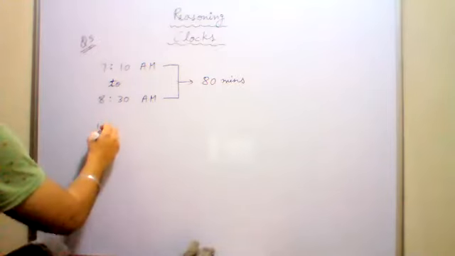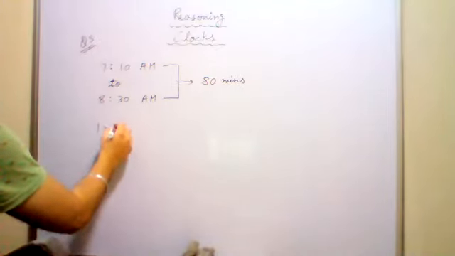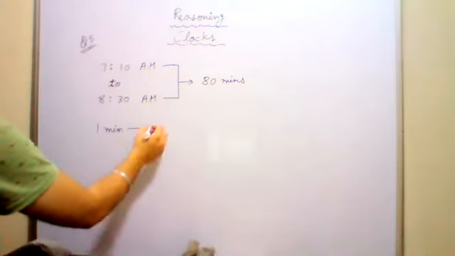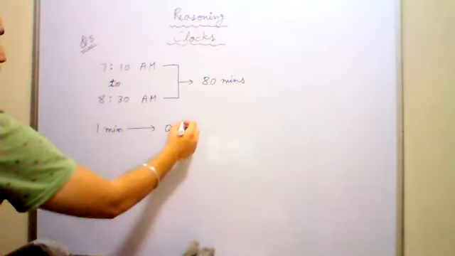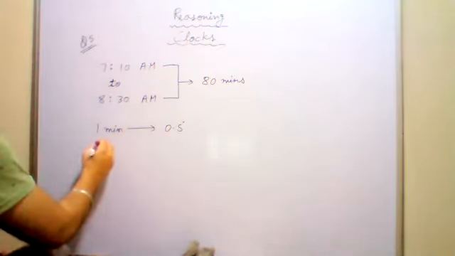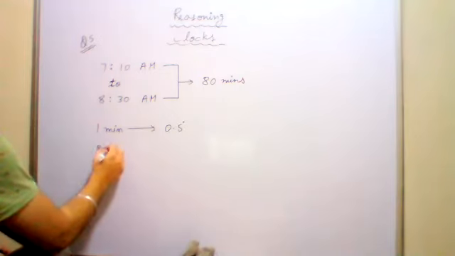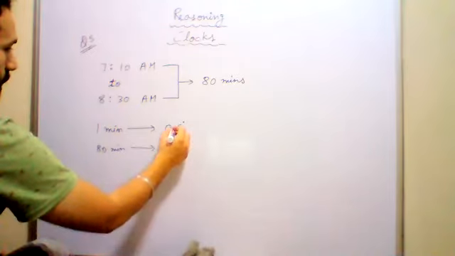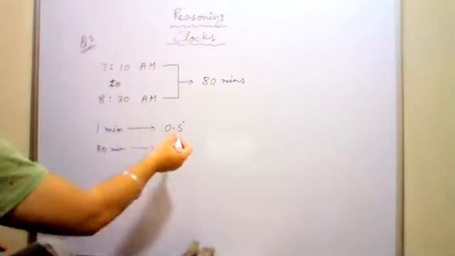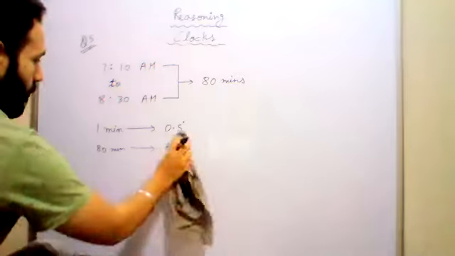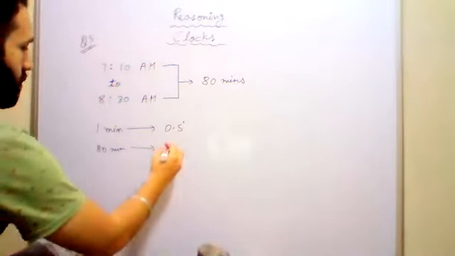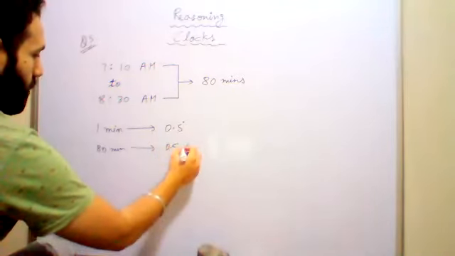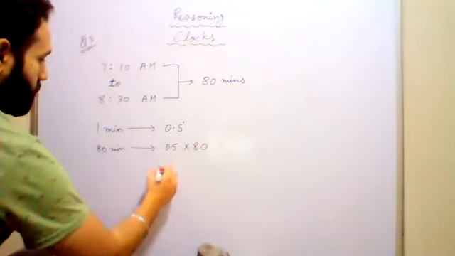Now it is very easy to do, very simple. In 1 minute, the angle covered is 0.5 degrees. So what is the angle covered by the hour hand in 80 minutes? It will be 40 degrees. Only 40 degrees the hour hand will move. कैसे निकाला? 0.5 into 80. This is 40 degrees.